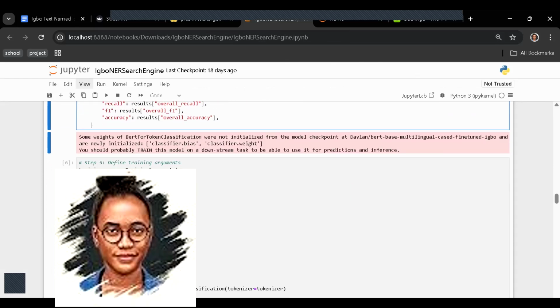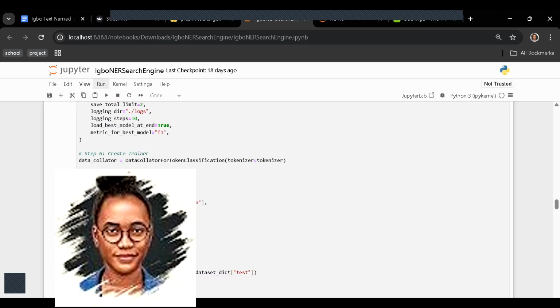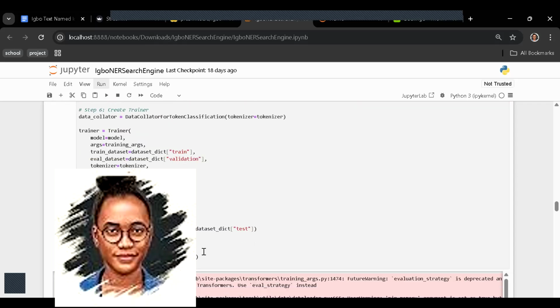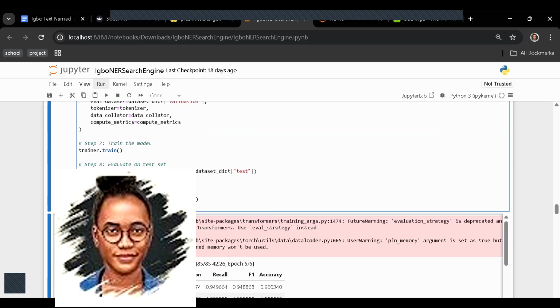Then after that, we set up our training arguments. We checked some things, asking will this work, will this work, and then we said okay, this is what we're going to use, and set our trainer that we're going to use for the training of the model. Then this is the training code, and here we did the training.